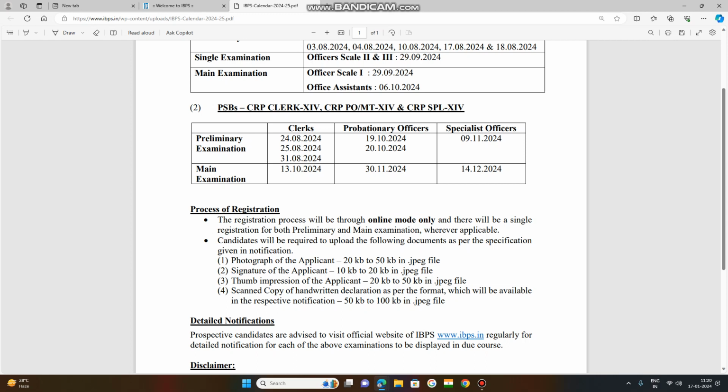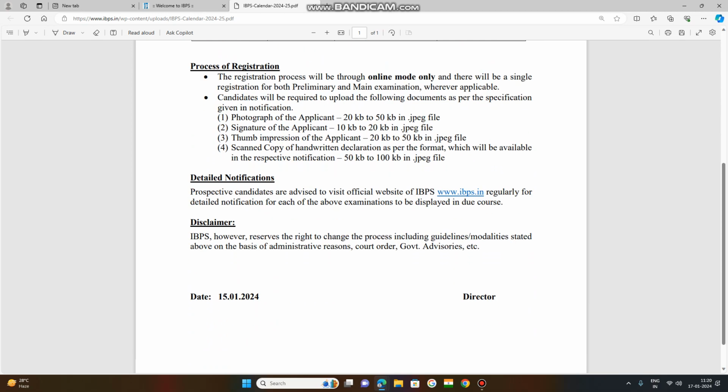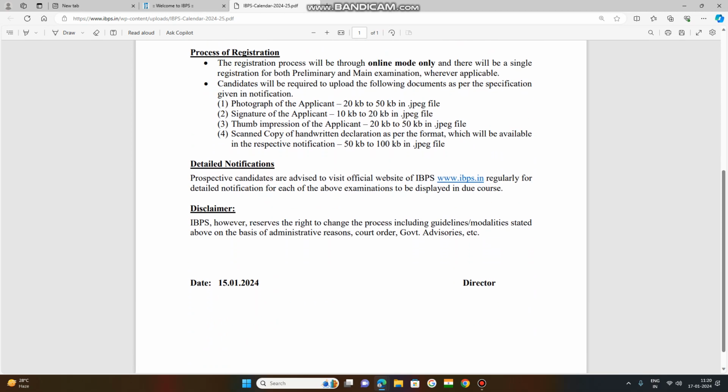So that registration we need to go through online mode. There is a single registration for both preliminary and mains examination, so no need to register again and again. One time registration for both. The candidates need to upload the following documents: one photograph of the applicant,